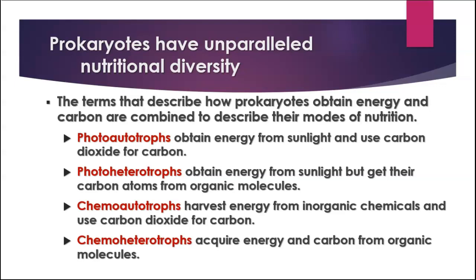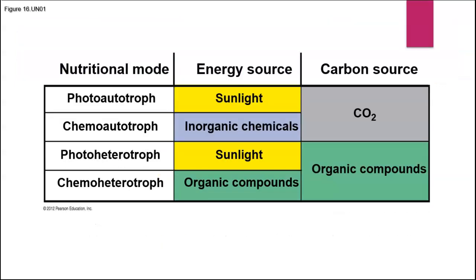Photoheterotrophs get their energy from sunlight, but their carbon atoms from organic molecules. Chemoautotrophs harvest energy from inorganic chemicals but use carbon dioxide for their source of carbon. And chemoheterotrophs get their energy and carbon from organic molecules. So plants would be photoautotrophs, although they're not bacteria. Animals would be chemoheterotrophs because we get energy and carbon from organic molecules. But again, we're not bacteria. These categories really only apply to bacteria.